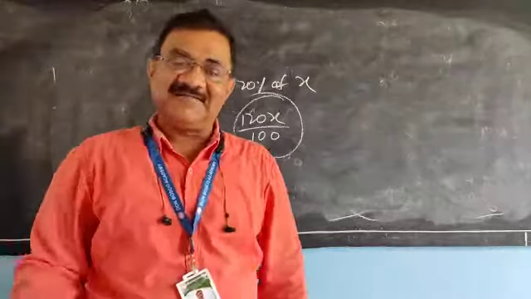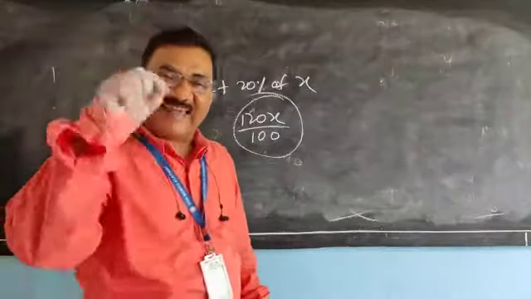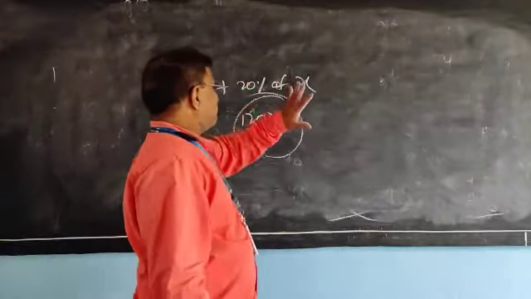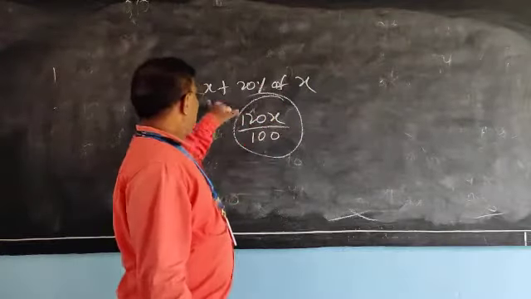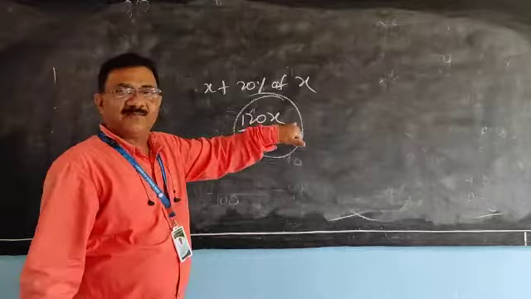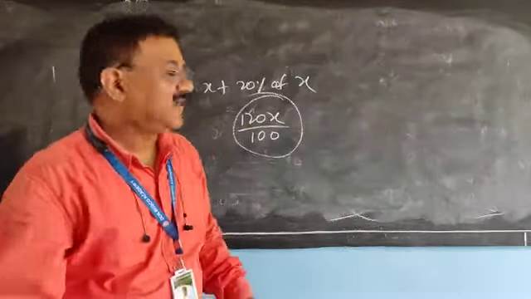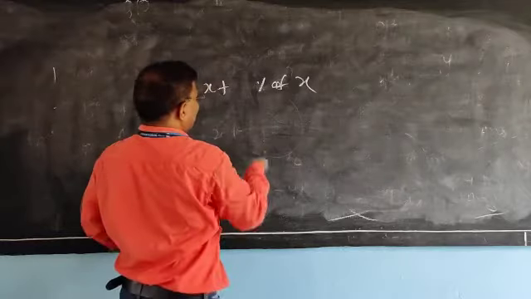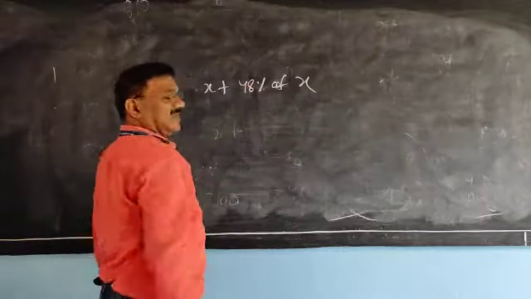Understood or not? It will reduce your calculation time. X plus 20% of x means 120x by 100.